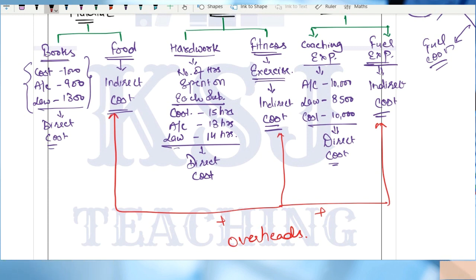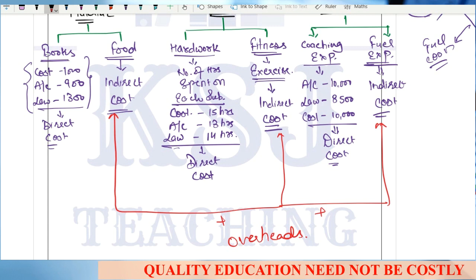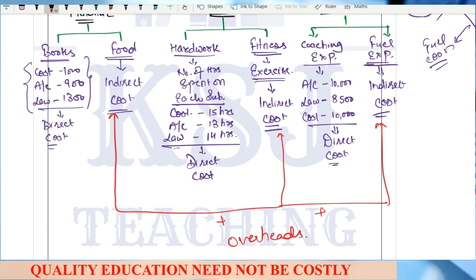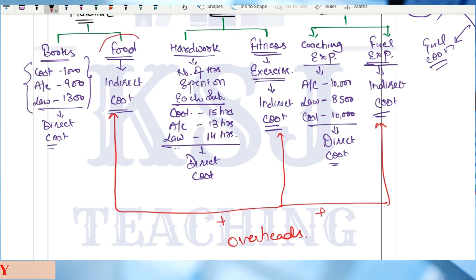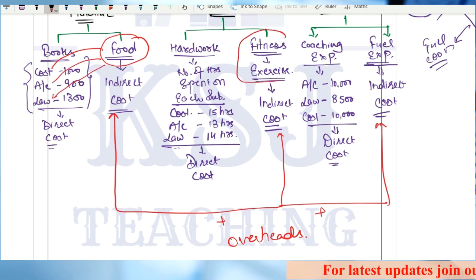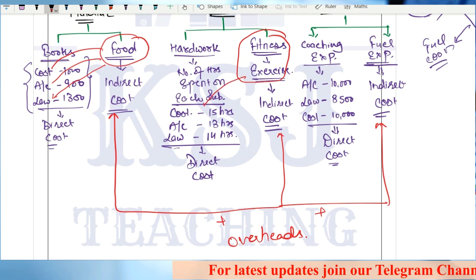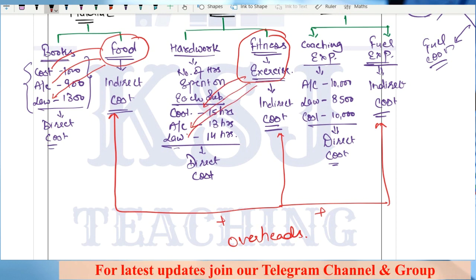Now, if someone asks you, sir, what is the price of the individual subjects? What is the cost of individual subject? Sir, in that case, the books you will directly identify, but you will have to identify this food cost also in costing, in accounts, and in law. This fitness exercise cost also you will have to bifurcate between costing, accounts, and law.